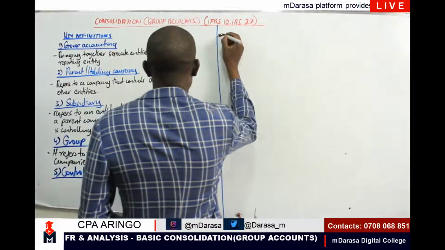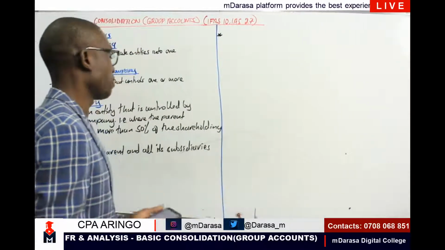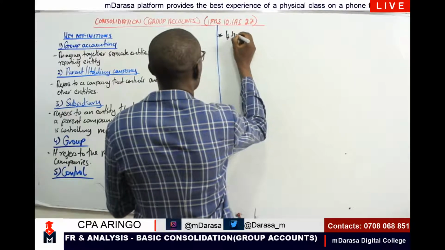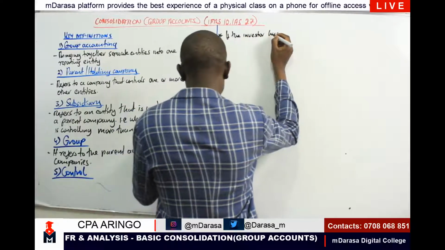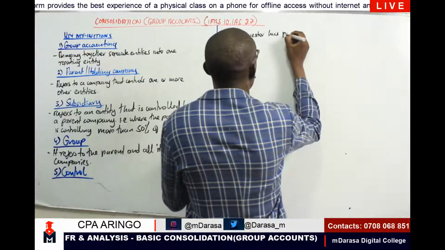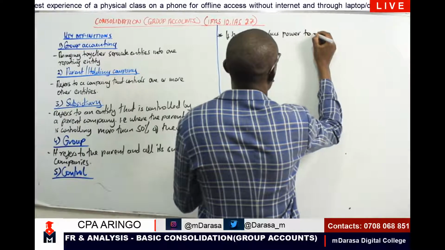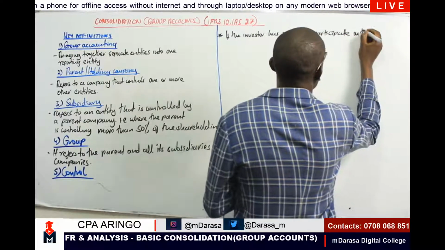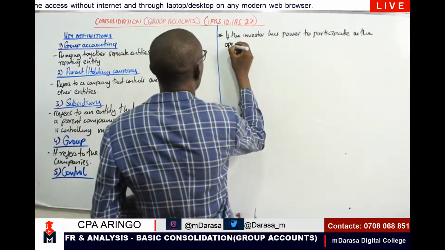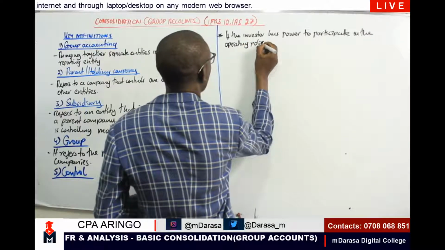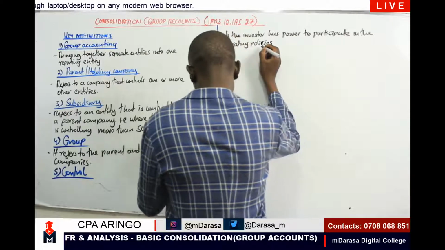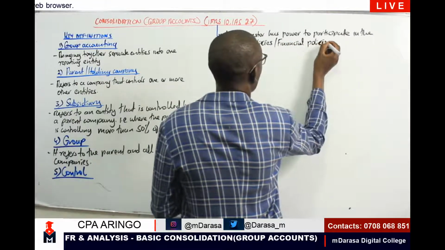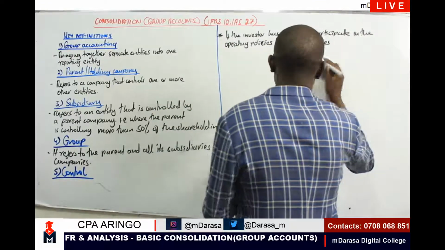Circumstance number 1 that you must have at the back of your mind, to show that other than us controlling more than 50%, is in the event that the investor has power to participate in the operating policies and financial policies in the investee company.